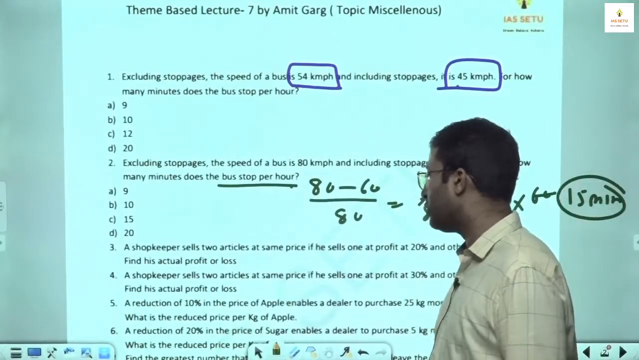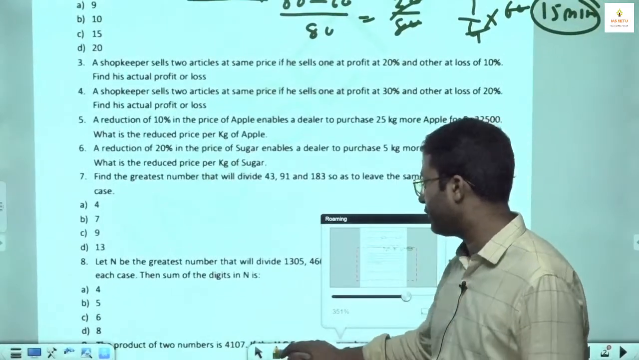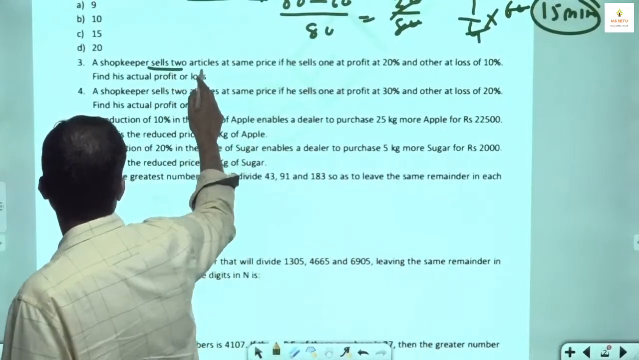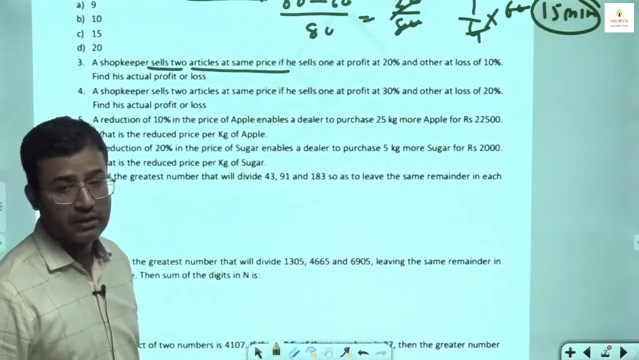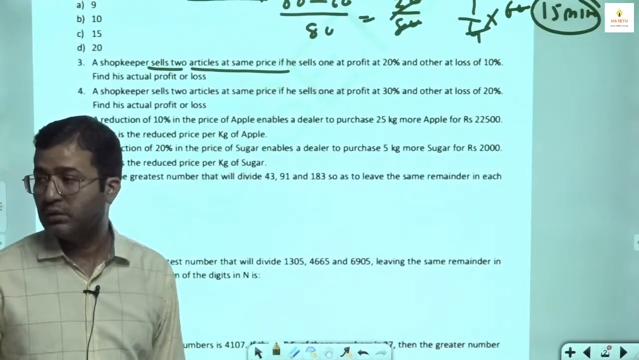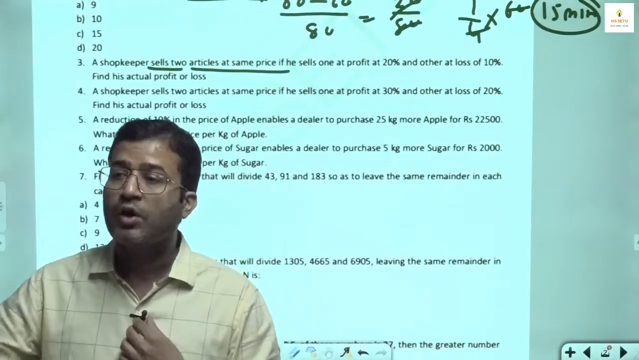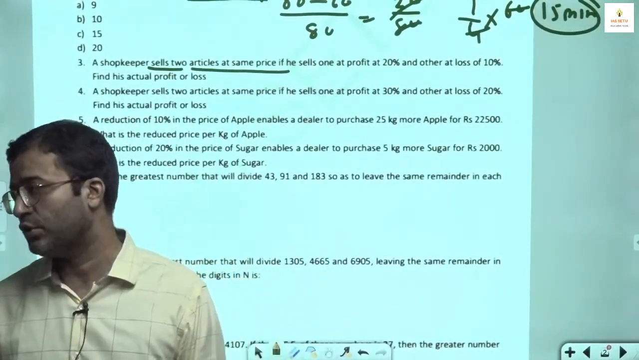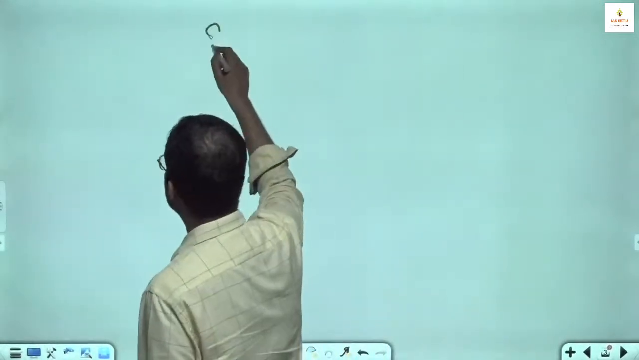Next, I take one question from profit and loss. If you recall the profit and loss chapter, it is given that a shopkeeper sells 2 articles at the same price. I told you a special type where the selling price of 2 articles is the same. And this is a favorite. Selling price of 2 articles same.